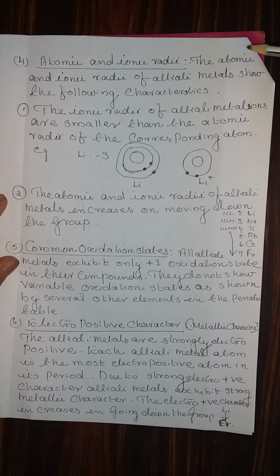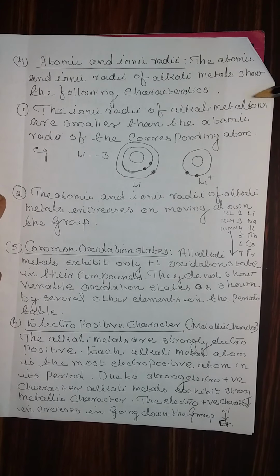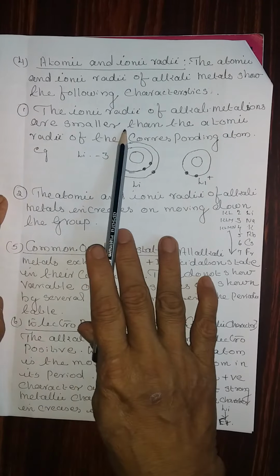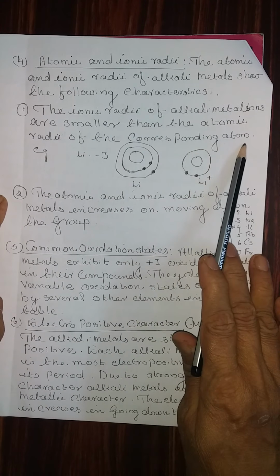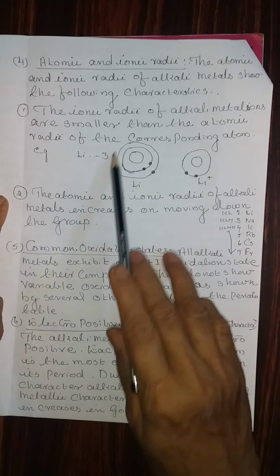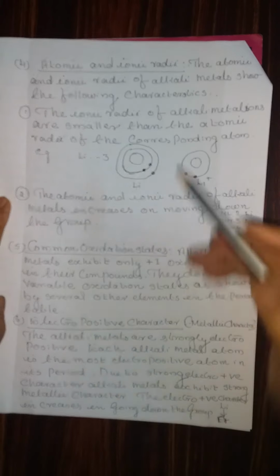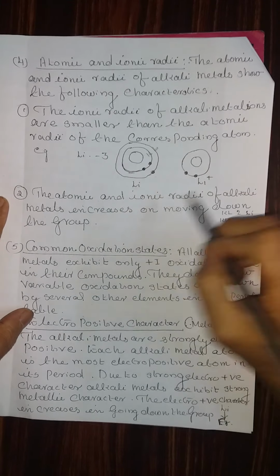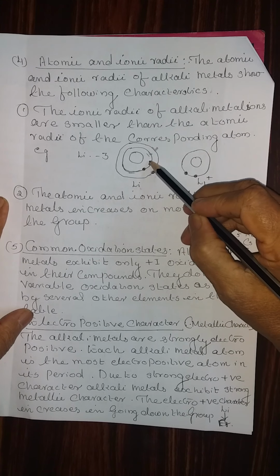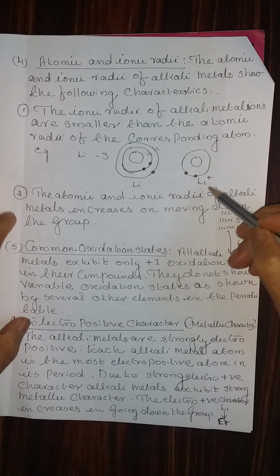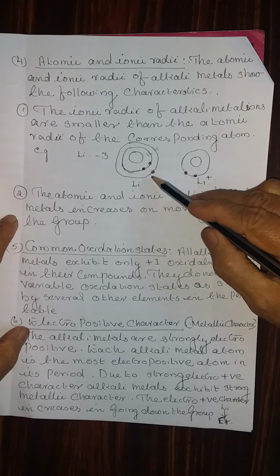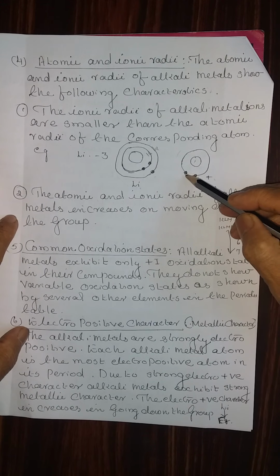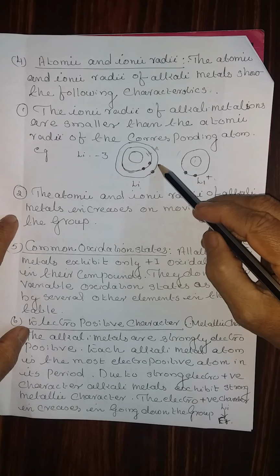Atomic and ionic radii. The atomic and ionic radii of alkali metals show the following characteristics. The ionic radii of alkali metal ions are smaller than the atomic radii of the corresponding atom. For example, the lithium atom possesses two shells, K shell having 2 electrons and L shell having 1 electron. In the atomic state it possesses 2 shells, but when it is Li plus, the 1 electron is lost. There is no need of this L shell. Therefore, the ionic radii is less than the atomic radii.